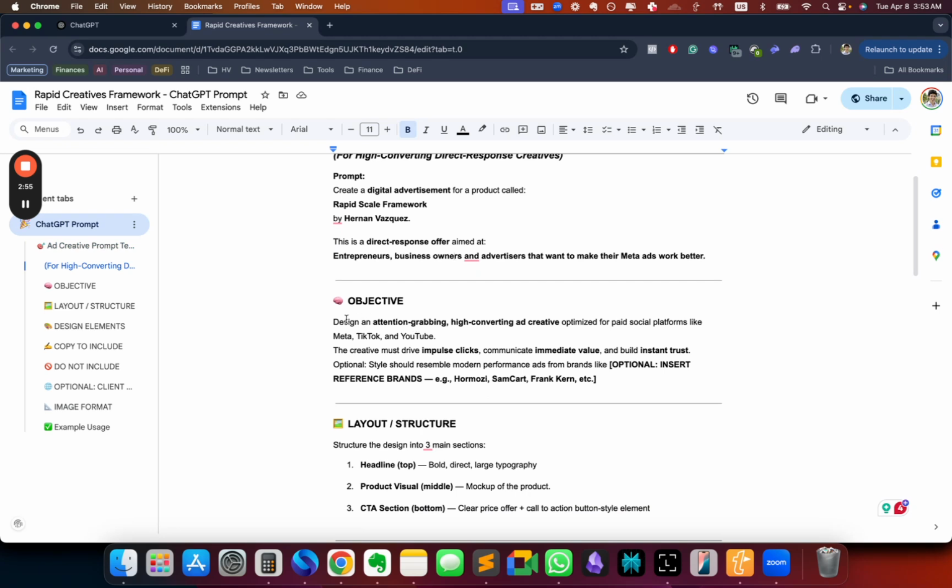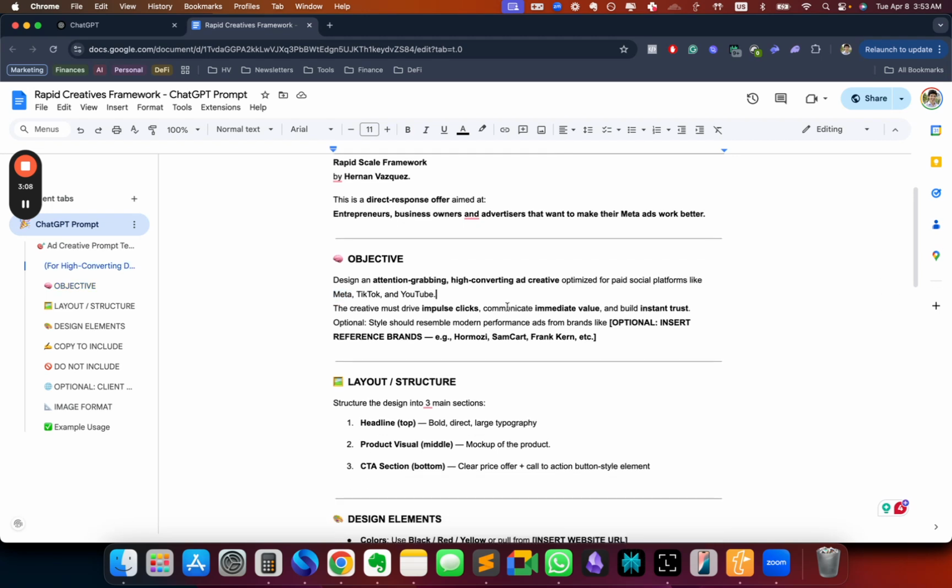Now, the objective is design an attention-grabbing, high-converting ad creative optimized for paid social platforms like Meta, TikTok, and YouTube. Right. We're mostly going to be focusing on Meta. The creative should drive impulse clicks, communicate media value, and build instant trust. This is optional, right? Optional. Style should resemble modern performance ads from brands like, and here you can put a couple of competitors.